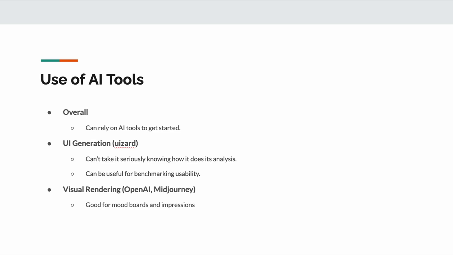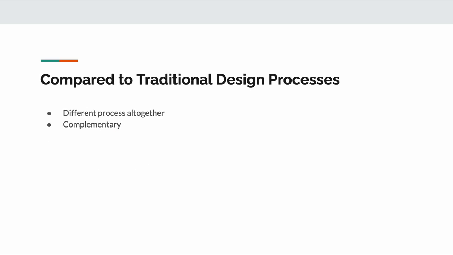The AI tools were helpful for visual rendering, however. Midjourney, especially, as you saw at the end, gave me the look and feel I was looking for, and it actually applied by analogy Dior's style to my use case, right? So that was fine, and I would say it did that passing an eyeball test.